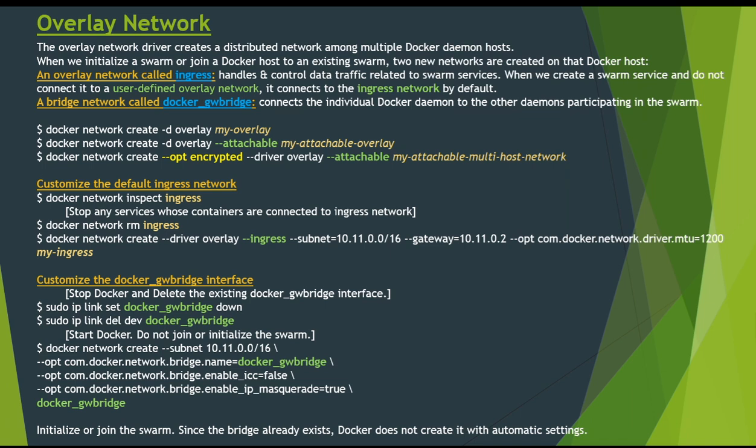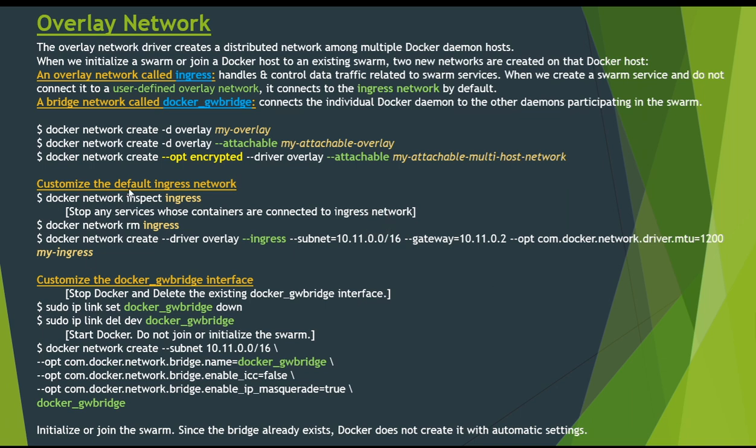This encryption imposes a non-negligible performance penalty, so you should test this before you use it in production. When we enable overlay encryption using this flag, Docker creates IPsec tunnels between all the nodes where tasks are scheduled for services attached to that overlay network. These tunnels also use the AES algorithm in GCM mode, and the manager node automatically rotates the key every 12 hours.